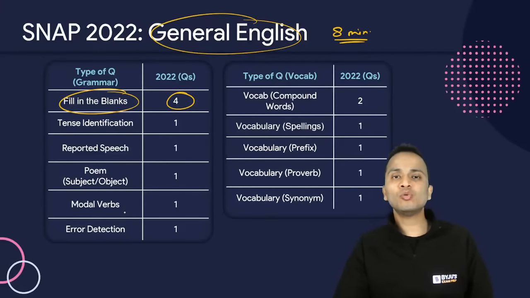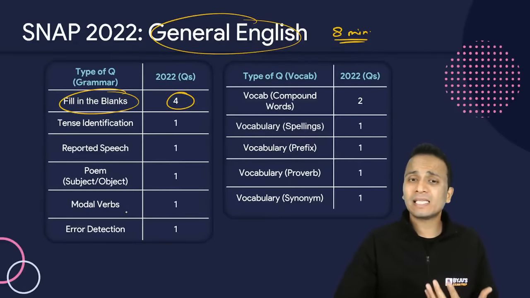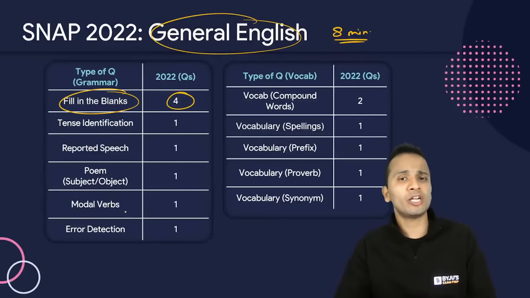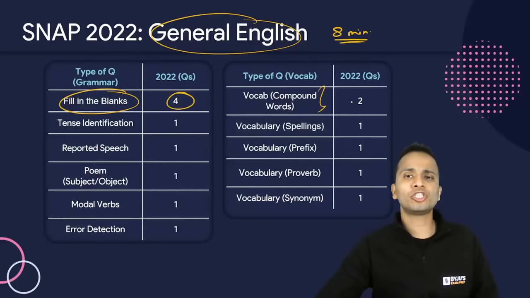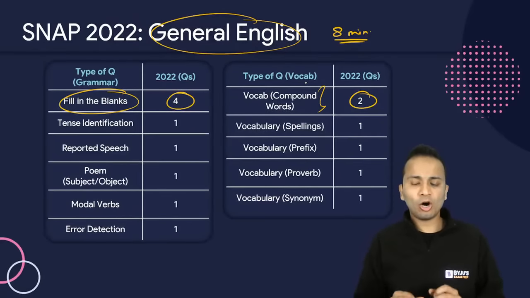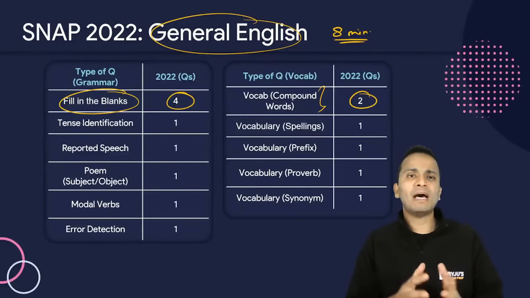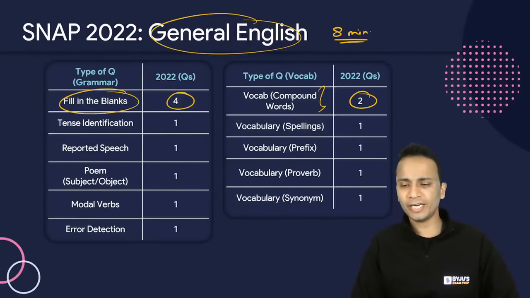Now when it comes to questions on vocabulary, there were some direct questions related to spellings, asking the synonym or antonym, and compound words questions. There were 2 questions on compound words, right? So you can all revise some of the questions from all these areas so that you can very well manage the verbal section. All right.